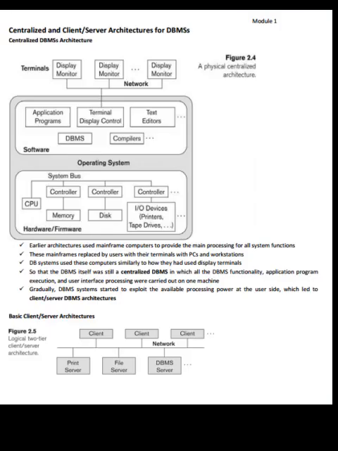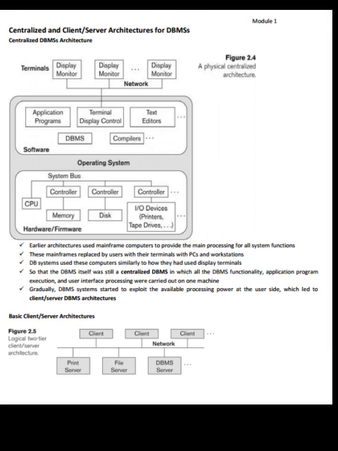Centralized and client-server architecture for DBMS. Centralized DBMS architecture. See the figure here. Earlier architectures used mainframe computers to provide the main processing for all system functions. These mainframes were replaced by users with terminals, PCs, and workstations. DB systems used these computers similarly to how they had used display terminals, so that the DBMS itself was still a centralized DBMS in which all the DBMS functionality, application program execution, and user interface processing were carried out on